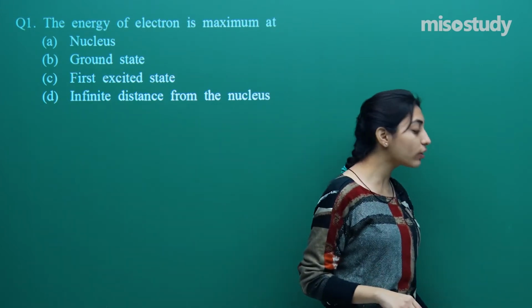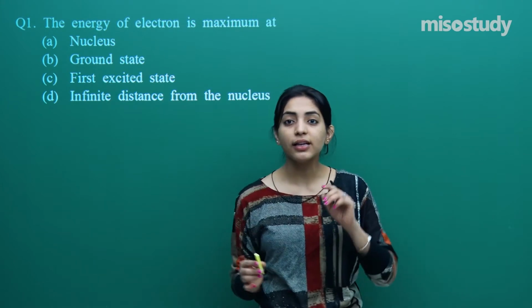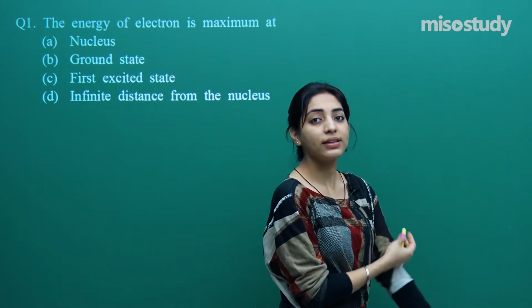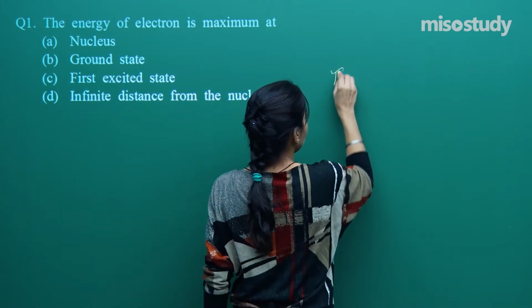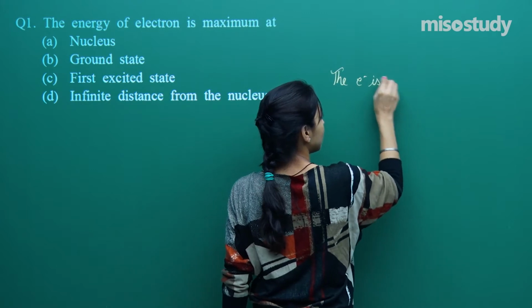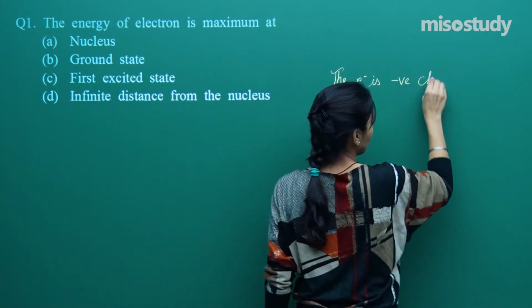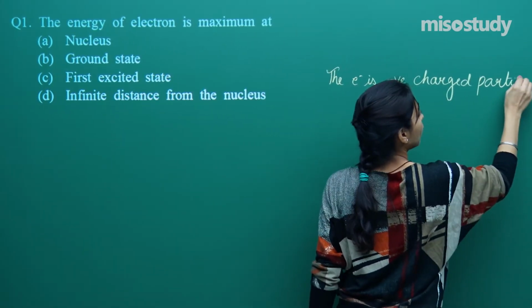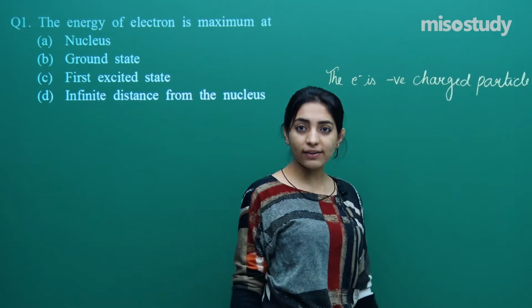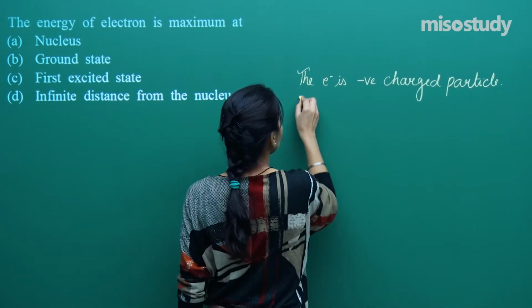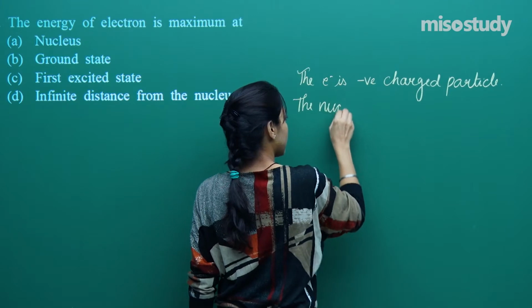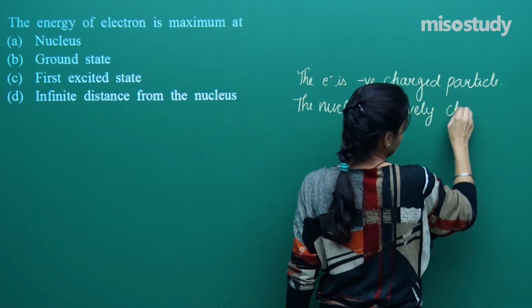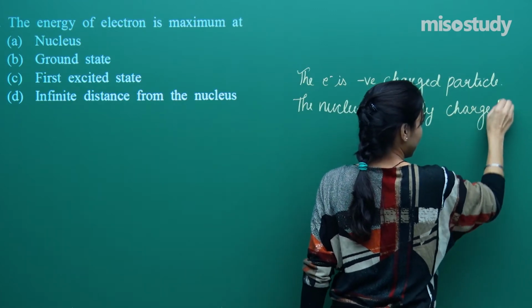Okay, so to move on to the solution of this particular question, guys, do you remember we have discussed one theory part that the electron is a negatively charged particle. Am I right? So we know that the electron is a negatively charged particle, whereas the nucleus is positively charged, right?